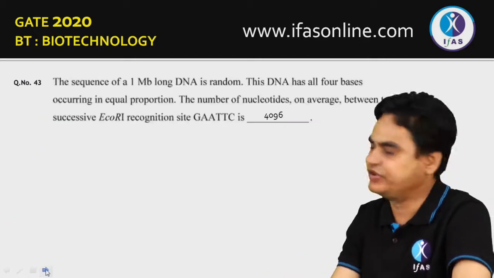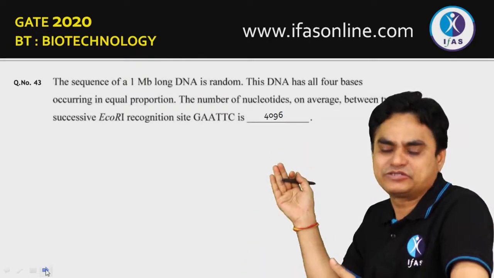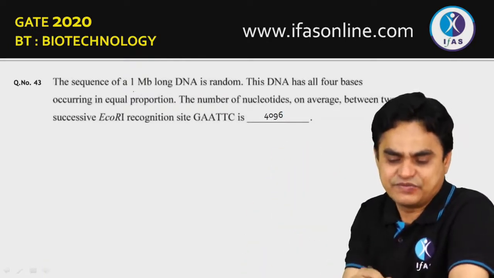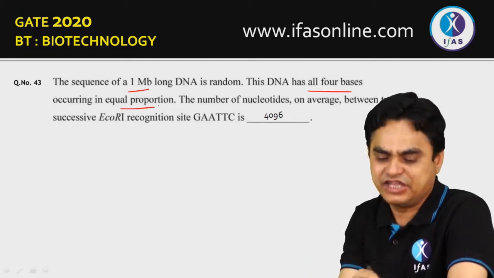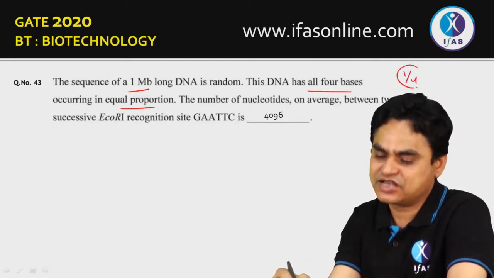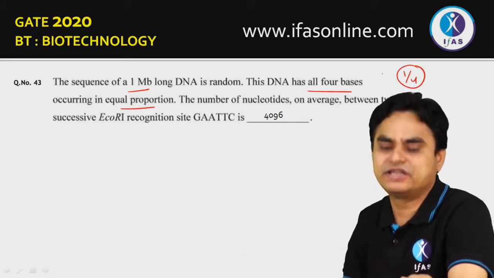Moving to question number 43. Basically, this is a probability based question. It has been said that there is a sequence of 1 megabase pair long. The DNA has all 4 bases occurring in equal proportion. That is, the probability of any base, the chance is 1/4. That is all, the probability is the same.